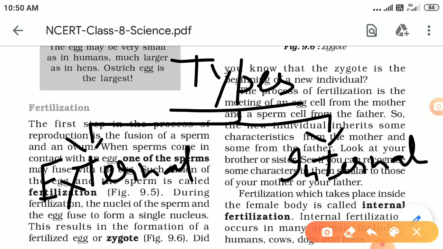So listen carefully, and you have to write this difference in your notebook. What is the difference between external fertilization and internal fertilization?